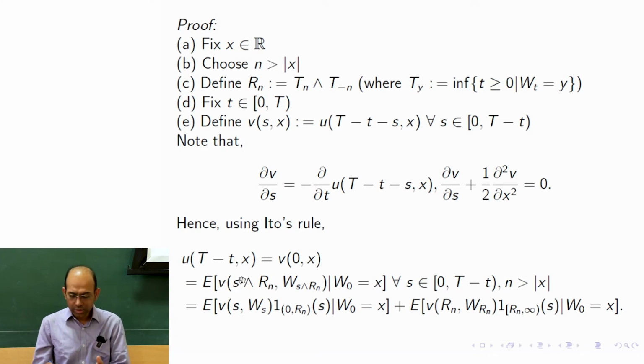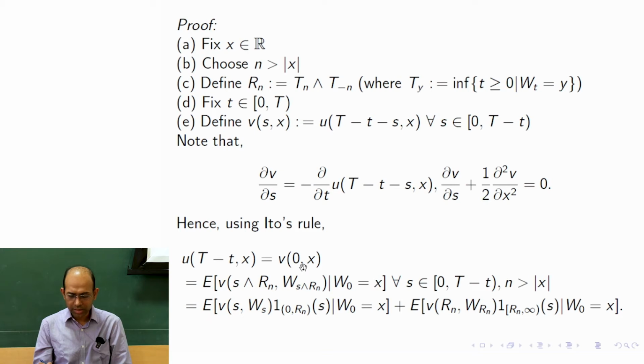If you do Ito's rule for this, we get V of 0, x plus the integration of the partial derivative of V, and then the integration with respect to W, with the limit of the integration appropriately chosen. Then the second order derivative of V multiplied by half appears, and the quadratic variation of W appears with the same limits of integration.